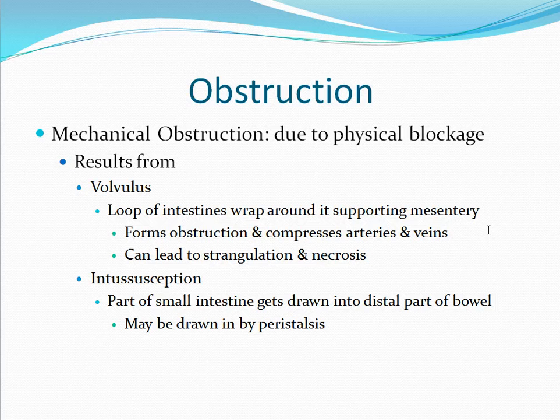Mechanical obstruction can also result from a volvulus. This is when a loop of the intestines wraps around its supporting mesentery, and it forms a point where it twists around itself. Again, this will form an obstruction as well as compressing arteries and veins. This can lead to strangulation and necrosis. A final cause of mechanical obstruction is an intussusception. This is when a part of the small intestine becomes drawn into a distal portion of the bowel. This is usually the result of peristalsis that pulls a section backwards into the bowel.